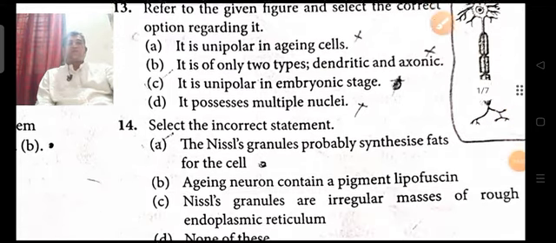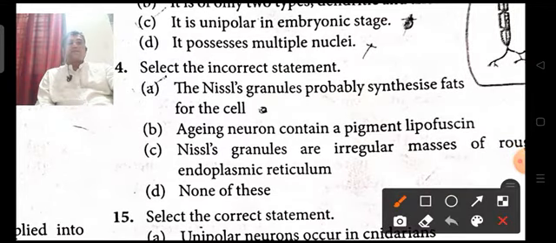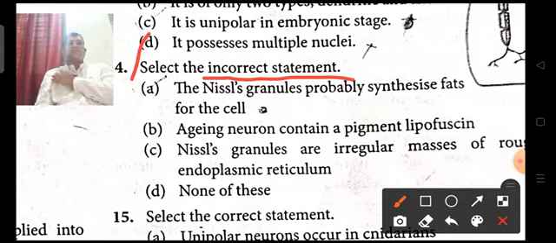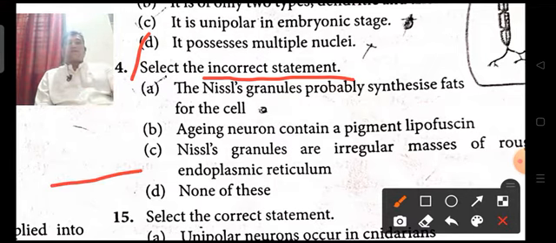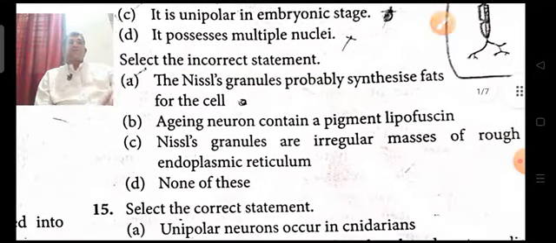Next, coming to the 14th question, select the incorrect statement. Nissl granules probably synthesize fats for the cell. Aging neurons contain a pigment, lipofuscin. Nissl granules are irregular masses of rough endoplasmic reticulum. So here the statement that Nissl granules synthesize fats is wrong.